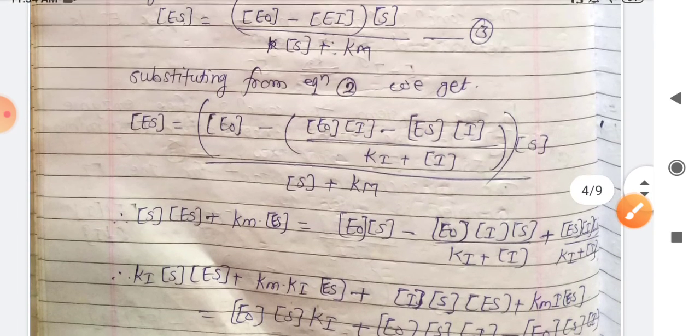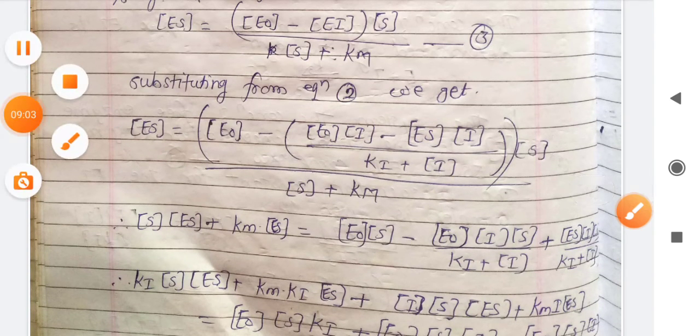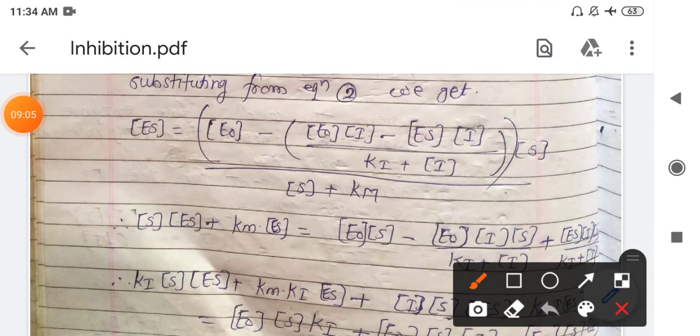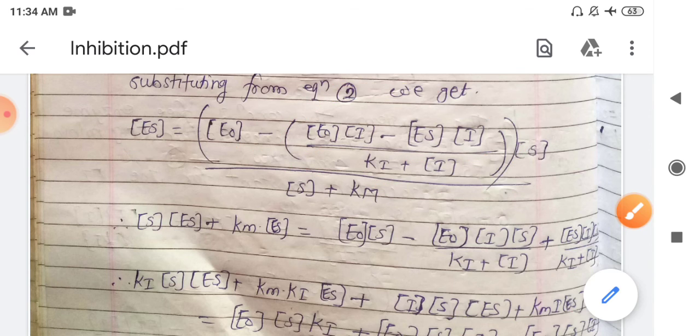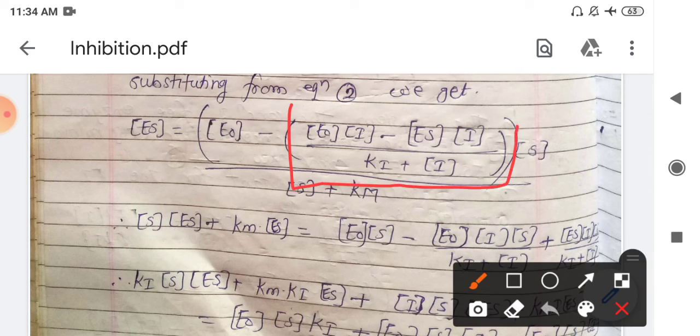We get the simplification step. Okay. So this ES is equal to E0 minus E0 into I minus ES into I divided by Ki plus I, into S. So this is the value of our enzyme inhibitor complex. Okay, so this is the value for the enzyme inhibitor complex.